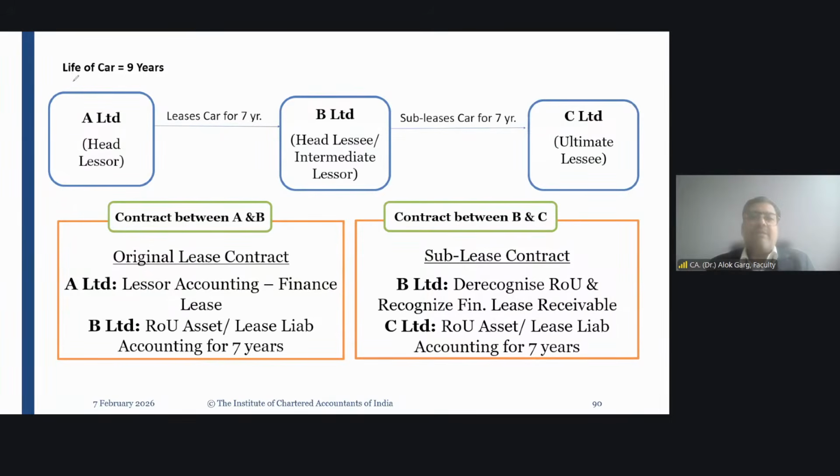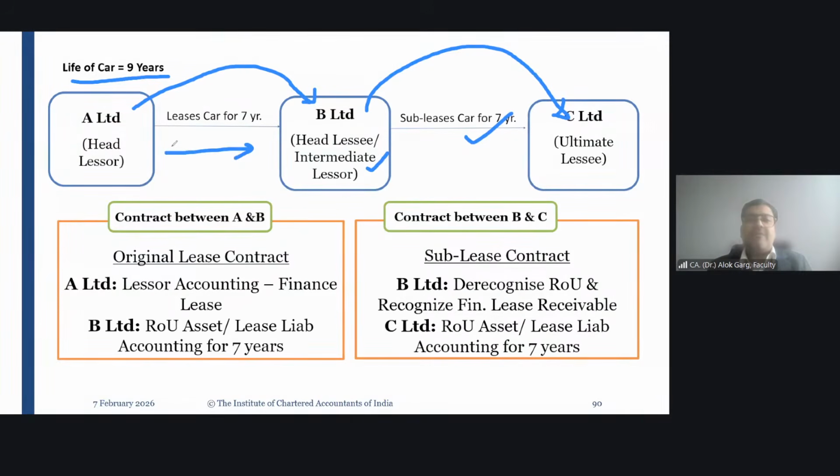For example, the life of the car is 9 years. Okay. A Limited, who is a head lessor, has leased the car to B Limited, who is a head lessee, and becomes an intermediate lessor. Why does he become an intermediate lessor? Because he subleased this car to C for 7 years. Okay. Now in this case, there are two contracts. The contract between A and B is an original lease contract and the contract between B and C is a sublease contract.